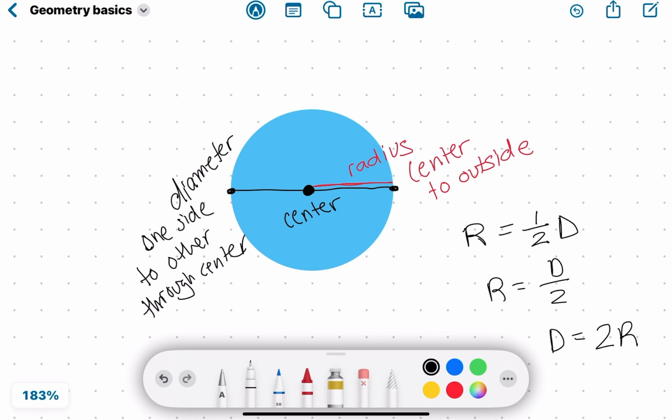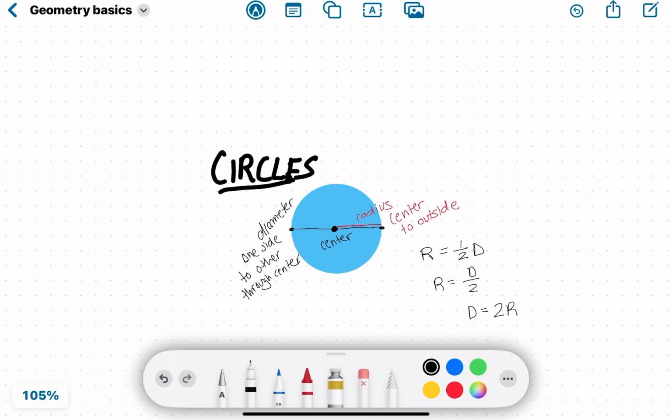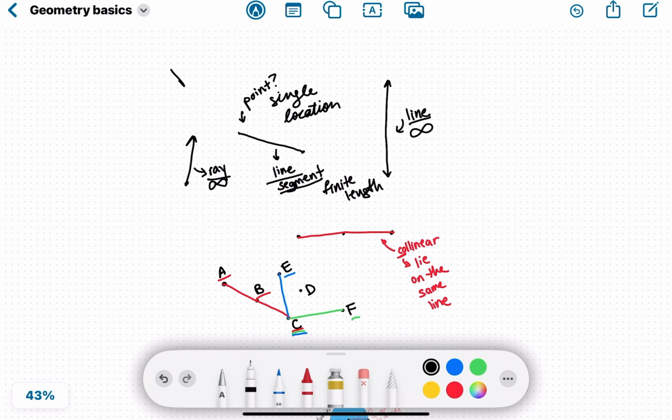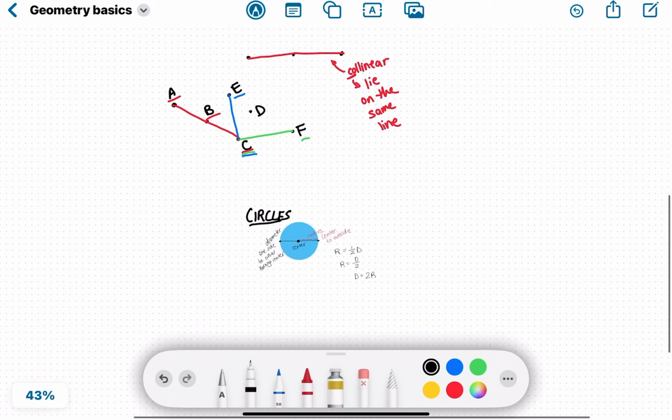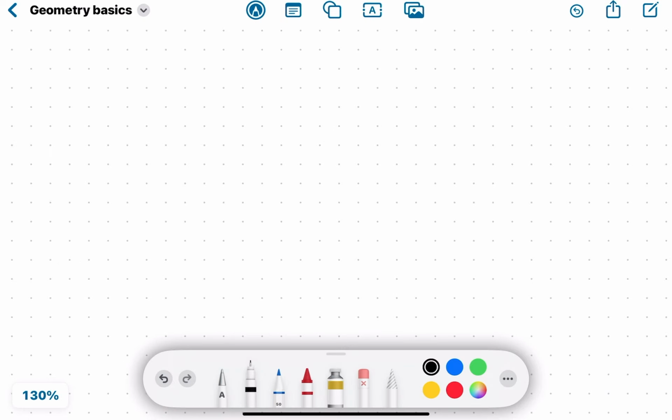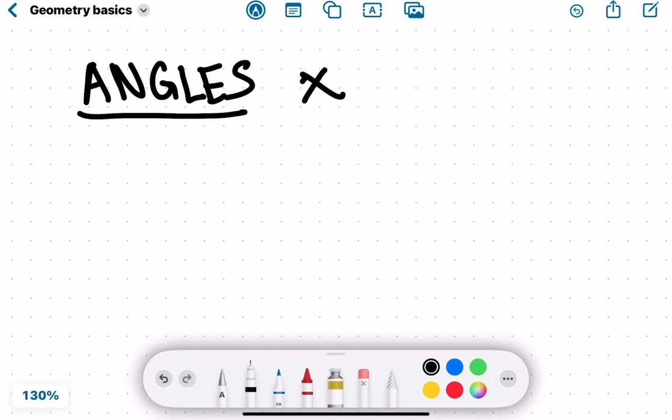So this was circles. And back there, we had covered points and lines. And now let's move on to some angles.